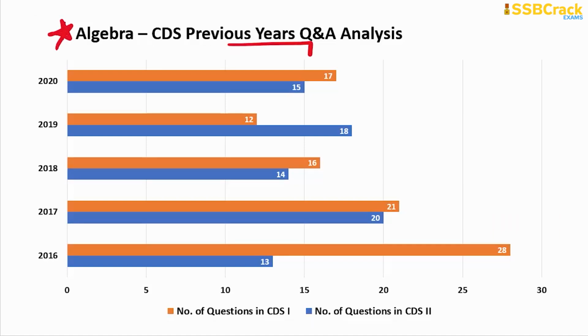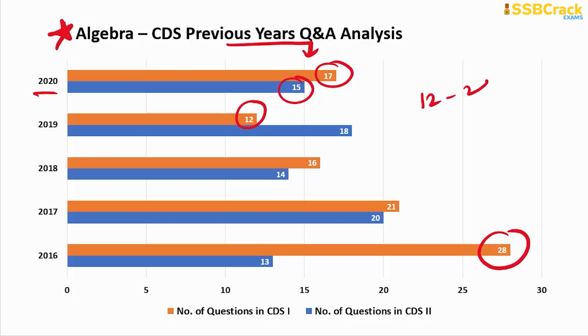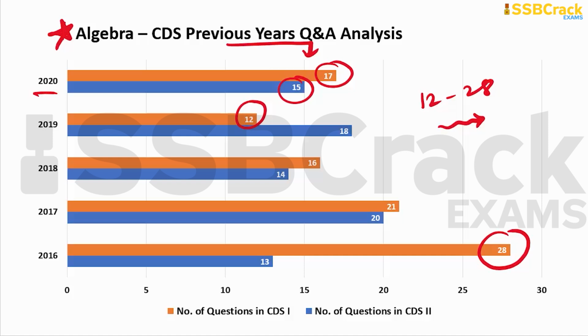All right, and then you shall move on to the next topic, algebra, because here you can see the CDS previous years Q&A analysis, that this is one of the important topics to prepare for the CDS mathematics section to boost your score. In 2020 there were 17 questions in CDS 1 and 15 questions in CDS 2, whereas the maximum so far was 28 and the least was 12. So questions ranging between 12 to 28 can be easily expected on algebra. That means you have to prepare this topic for your upcoming written examination.